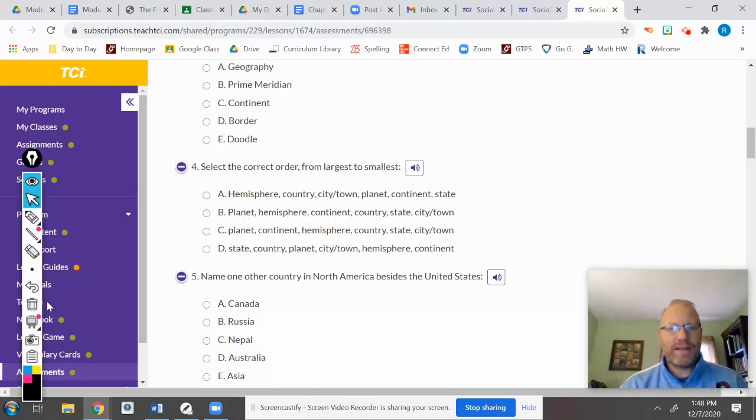Number 4, select the correct order from largest to smallest. Largest to smallest, we're thinking of the biggest thing to the smallest thing. Hemisphere, country, city, planet, continent, state. Is that in largest to smallest? Planet, hemisphere, continent, country, state, city. Planet, continent, hemisphere, country, state, city. State, country, planet, city, hemisphere, continent.